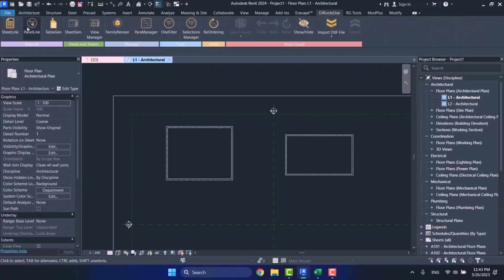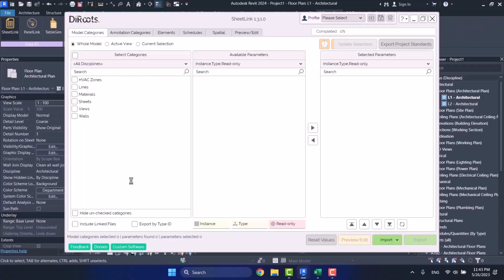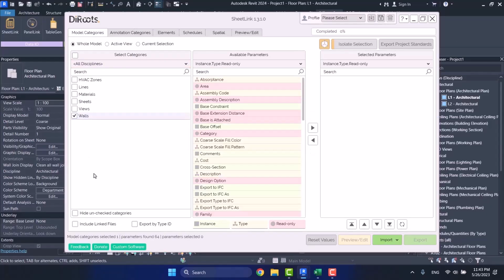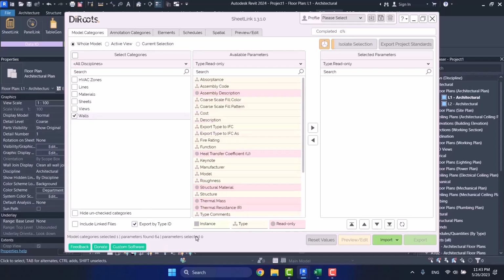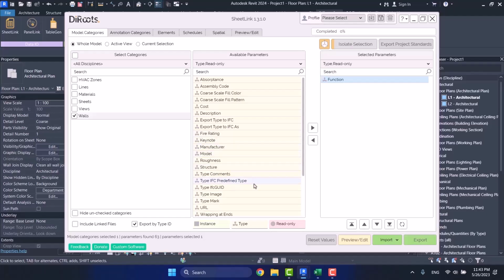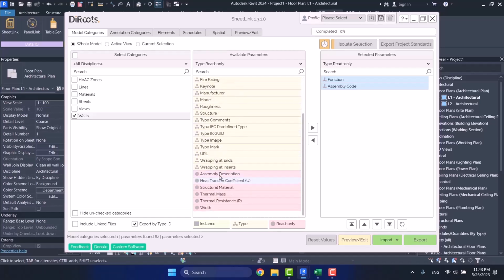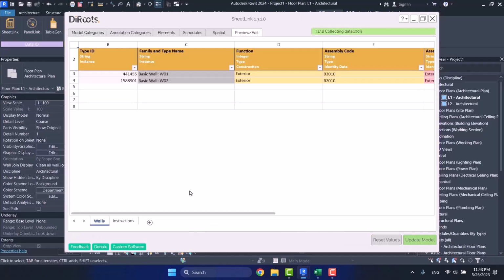Now let's try it. I open SheetLink. And then I specify that the wall category be based on type ID. I sort this one out too. For example, I say, show me the function, or I choose some other parameters randomly, and then I choose preview. Alright, how many type IDs do I have? 2. Exactly what we calculated there.